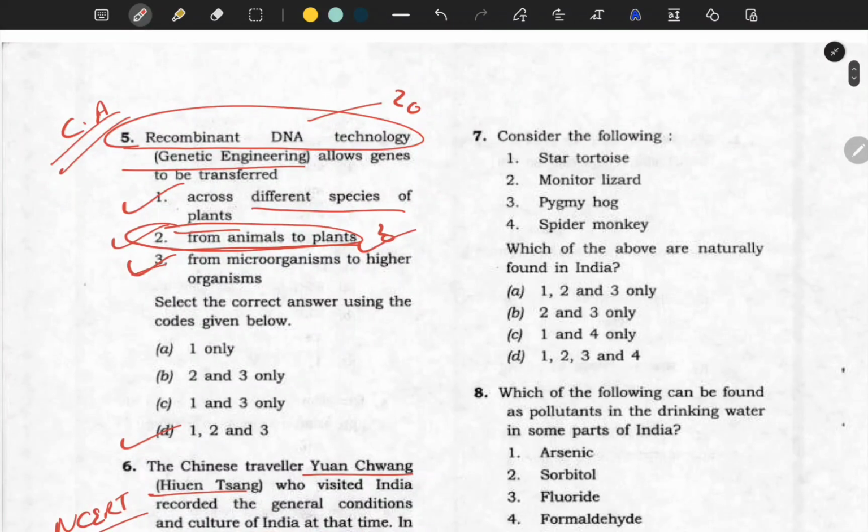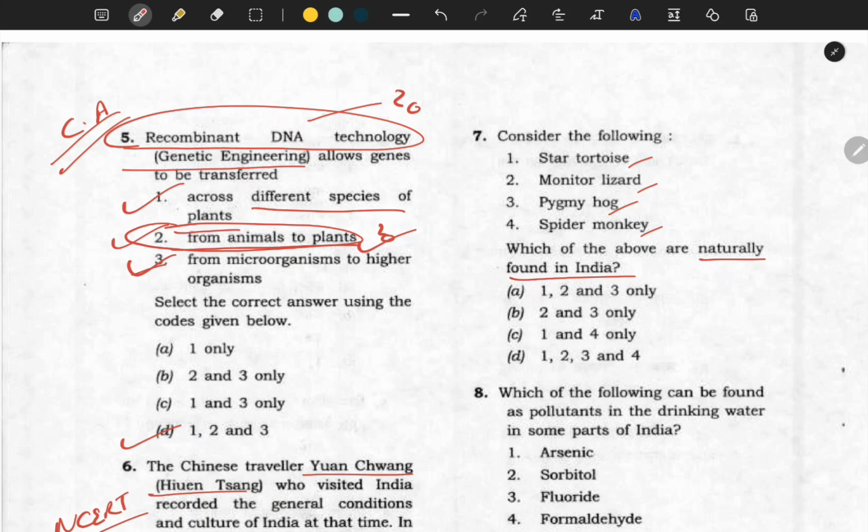Next question, that is the 7th one. They are asking, which of the following are naturally found in India? Now this is quite a difficult question. In these types of questions, if you know the answer, only then should you go for it. Otherwise you need to skip. Number 1 is star tortoise. Second is monitor lizard. Third one is pygmy hog. And the last one is spider monkey. These types of questions require your book knowledge, along with your current affairs holdings.